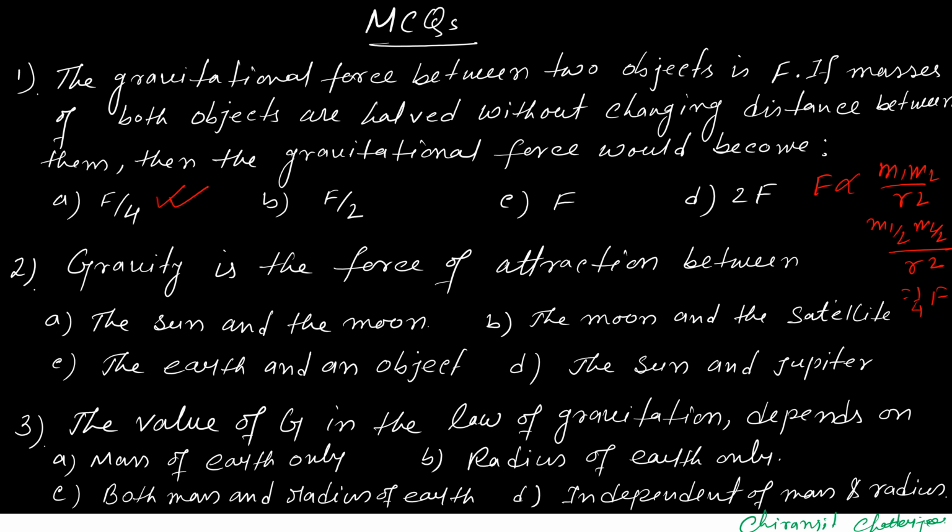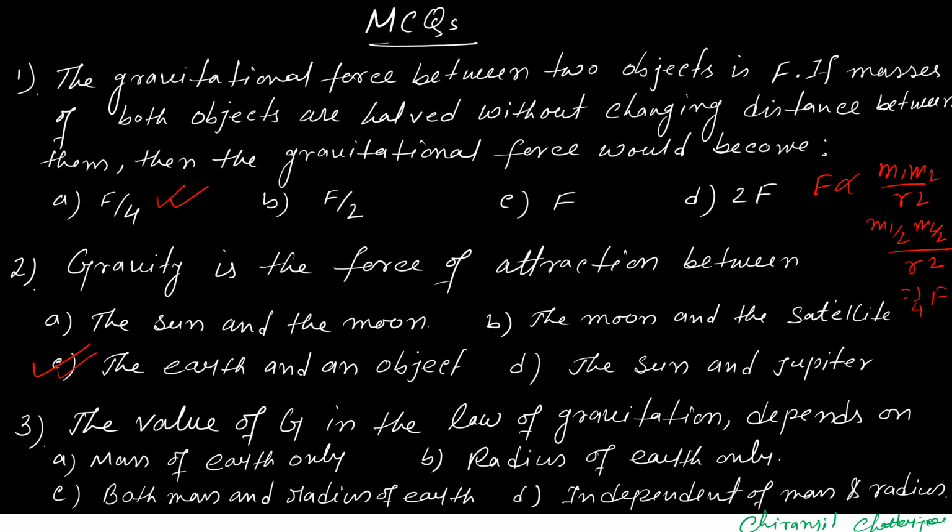Now, gravity is the force of attraction between. There are four options: the sun and the moon and the satellite, the earth and an object, the sun and Jupiter. So according to the definition of gravity, the force of gravitation between the earth and any other object in the universe is called gravity. So option C is the correct option, the earth and an object.